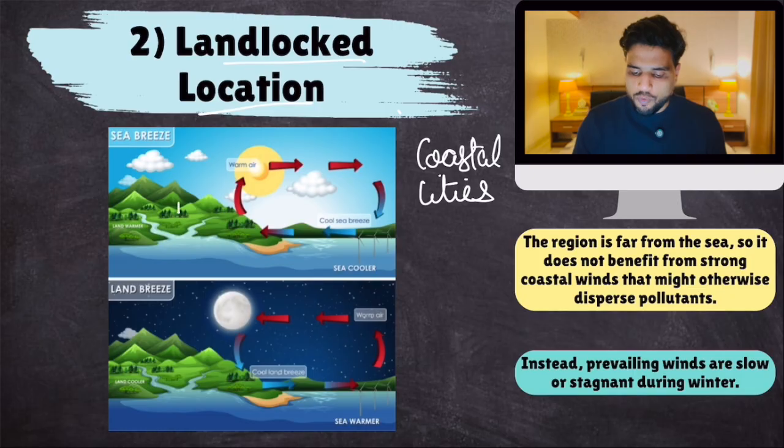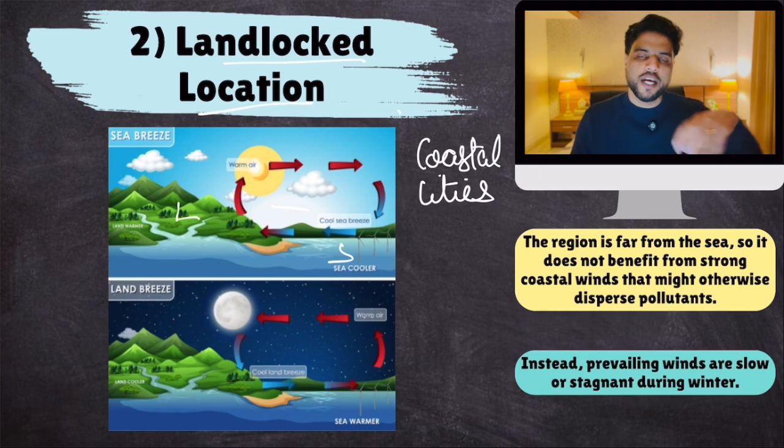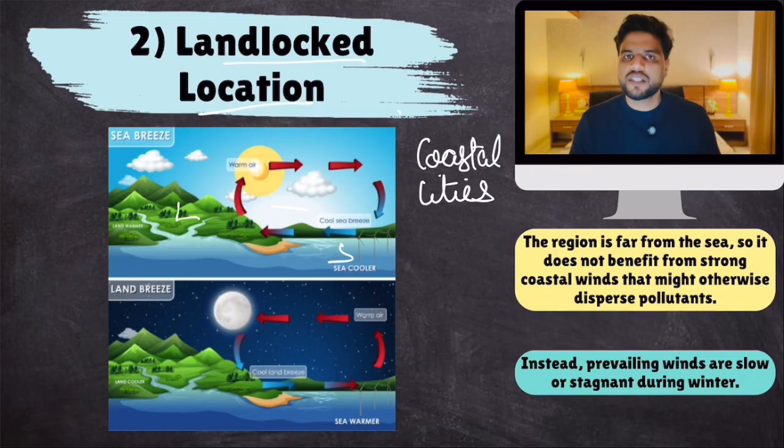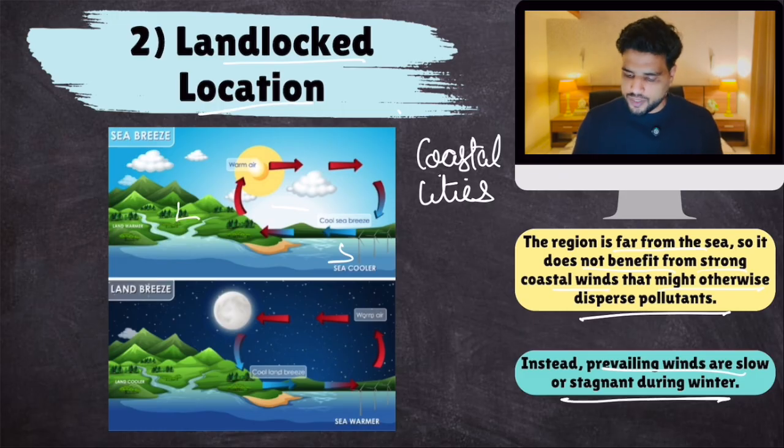During the day, when land is warmer than the sea, the sea breeze blows. And during the night, the land breeze blows. Because there is movement of wind, this disperses pollutants. But that is not the luxury that Delhi has. Coastal cities have this luxury because the wind constantly blows during the day and night; it just reverses its direction. But that is not the case in Delhi. The region is far from the sea, so it does not benefit from strong coastal winds that might otherwise disperse pollutants. Instead, prevailing winds are slow or stagnant during winter. So this is another location-based reason.